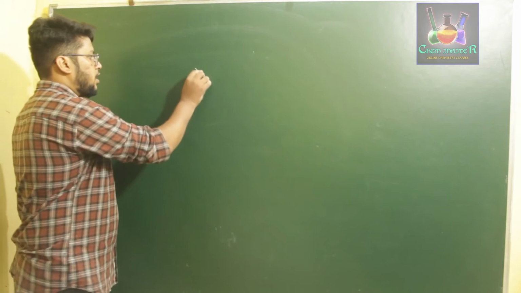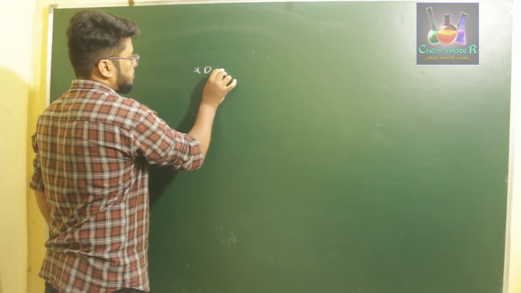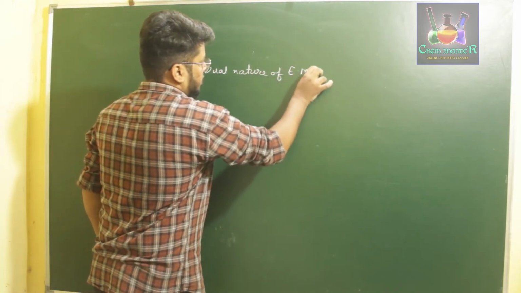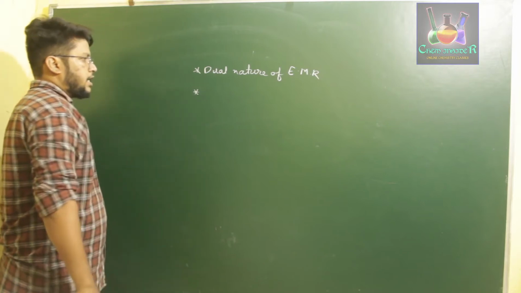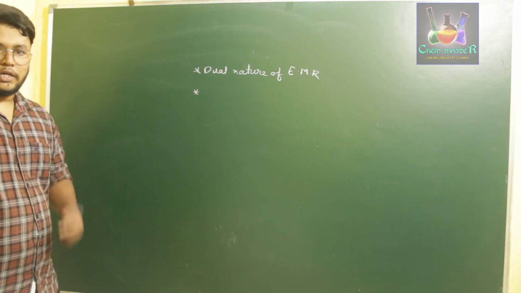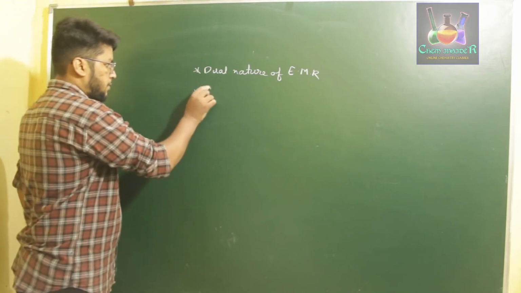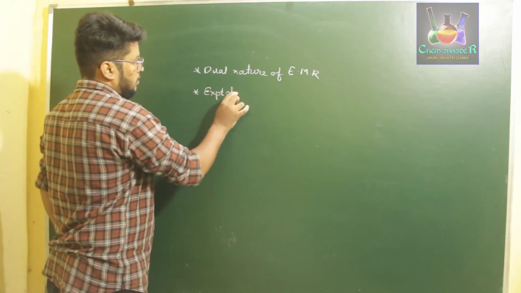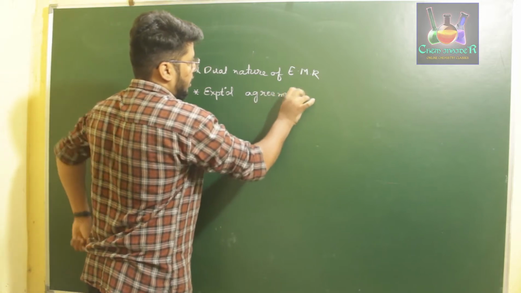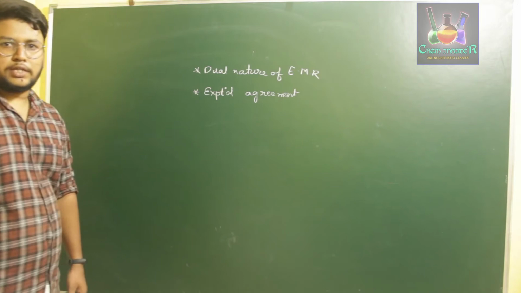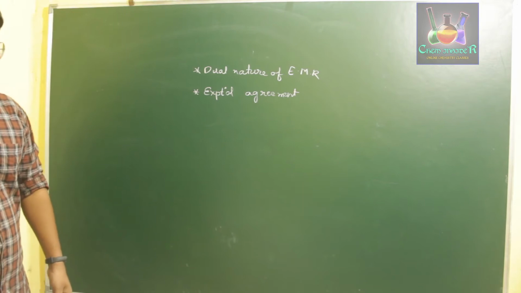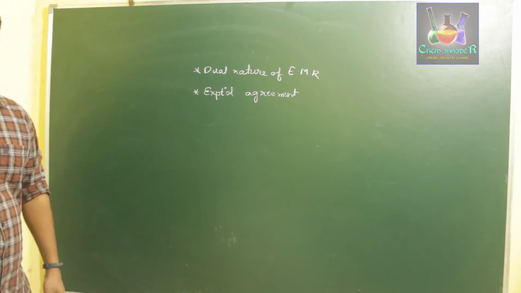One is the dual nature of electromagnetic radiation, and the second one is the experimental studies which agreed upon the electrical and magnetic field radiation released. That is, the experimental agreement of readings which showed that electrical and magnetic fields do exhibit radiations present in them. So using that concept, he proposed a new model of an atom called Bohr's model of an atom.